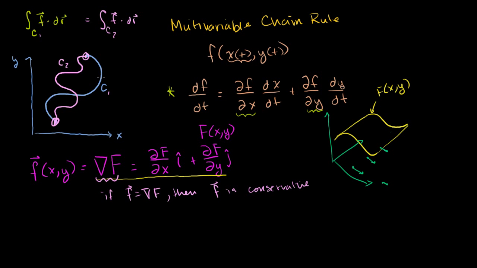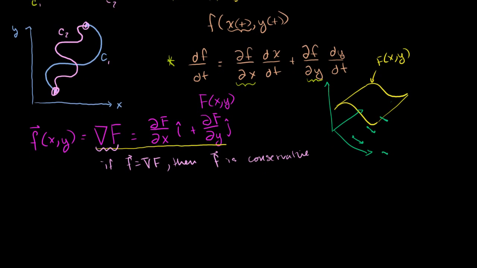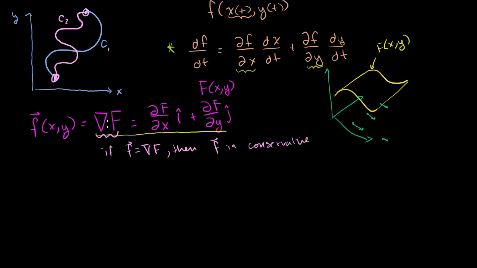Now let me see if I can prove that to you. So let's start with the assumption that lowercase f can be written as the gradient of some uppercase F. So in that case, our integral, well, let's define our path first. So our position vector function, we always need one of those to do a line integral or a vector line integral. r of t is going to be equal to x of t times i plus y of t times j, for t going between a and b.